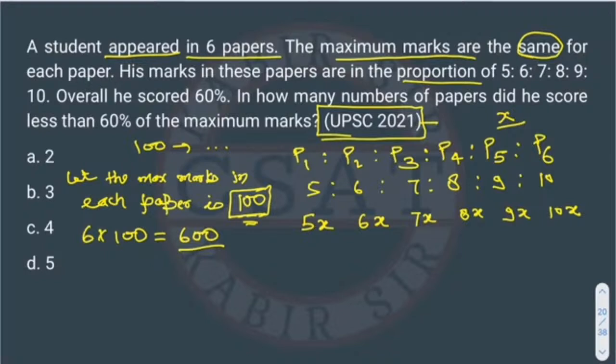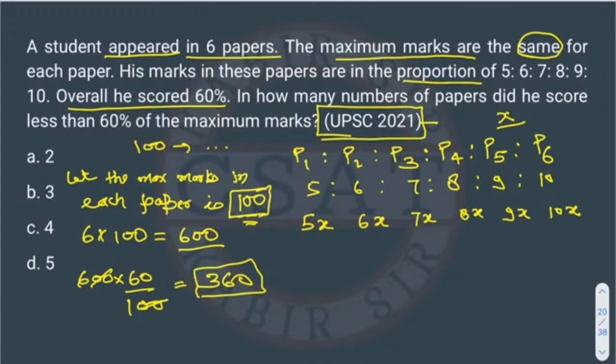Okay. So in the proportion, overall he scored, what is the score of the student? He is scoring 60%. So 60% of 600, what is it? It will be 360. So the student scored 360. And we know in each paper how much marks he scored. If we add the marks of all his papers, it will be equal to 360 or not? You tell me that, right? It will be equal.